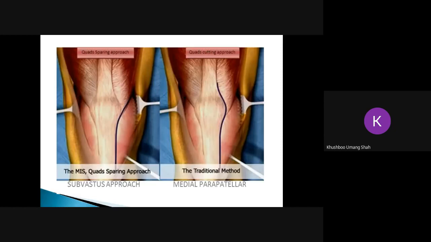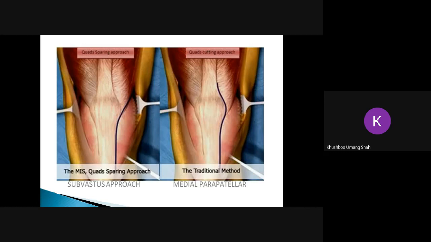So what is the quadriceps sparing approach and the quadriceps splitting approach? The quadriceps sparing approach is an approach in which the quadriceps muscle is not incised. You can see that the line that is being drawn is diverted. There is no incision on the quadriceps muscle. The first image is the quadriceps sparing approach, and the second image is the quadriceps cutting or splitting approach. There is an incision on the quadriceps muscle.